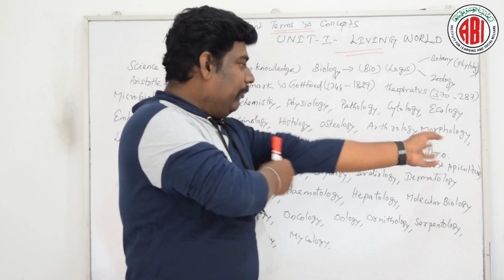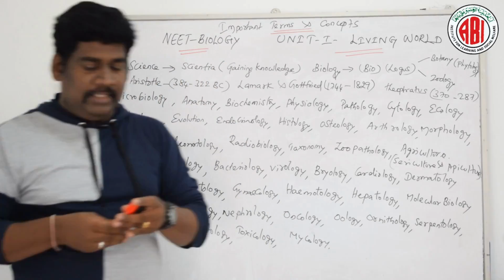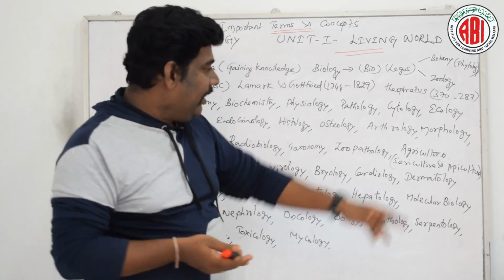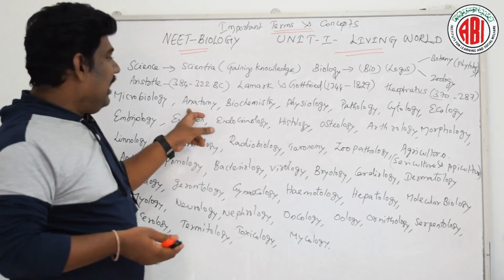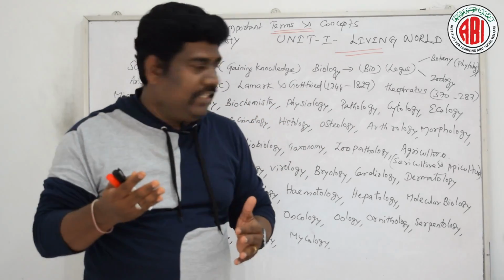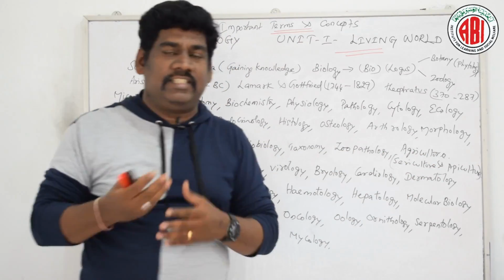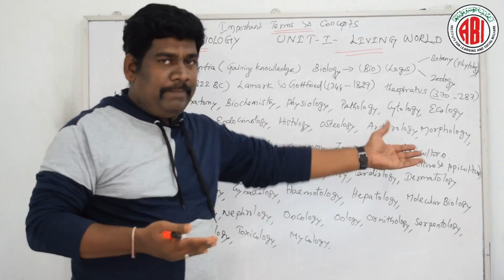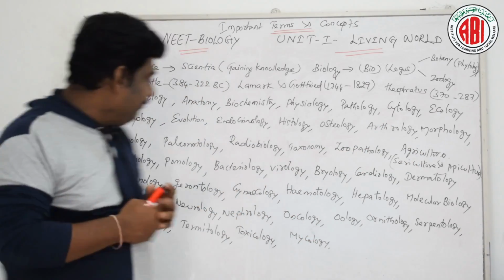And when we are talking about morphology, morphology is the branch of science which deals with the external features. Whereas we have discussed anatomy and physiology, there we were discussing the internal features of living organisms, whereas in morphology we are discussing the external features of the living organism, whether it may be a plant, animal or human being.